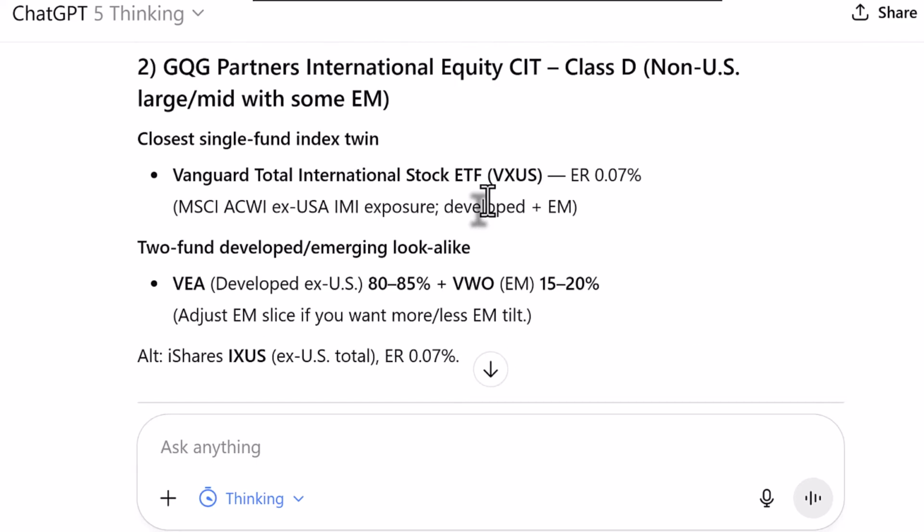Second on the list that we are looking for alternatives to is that GQG Partners International Equity Fund. ChatGPT suggests using the Vanguard Total International Stock ETF, symbol VXUS. It's also suggested as an alternative a couple of other combinations of developed markets and emerging market funds.